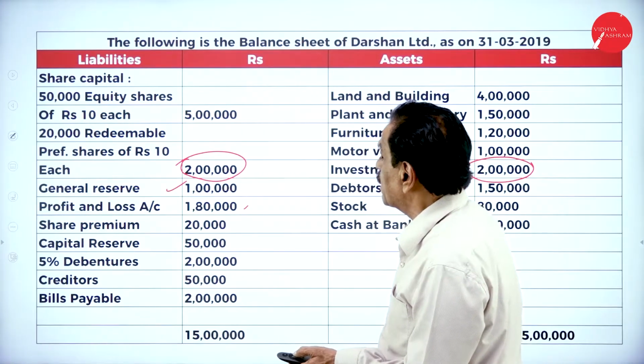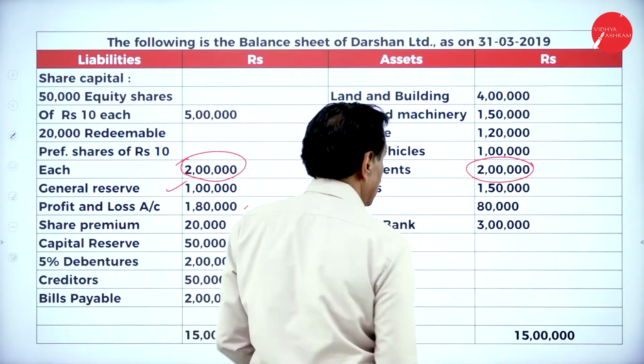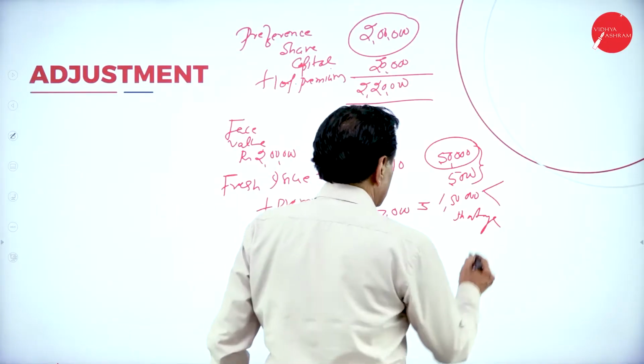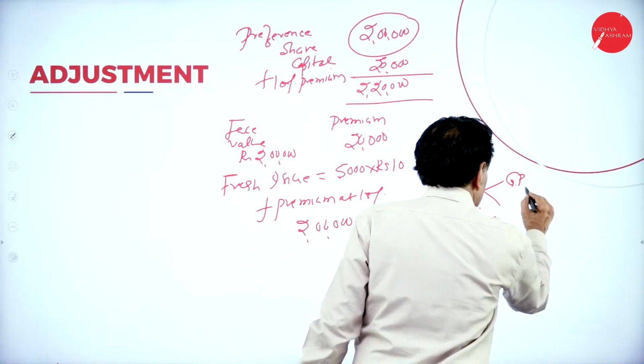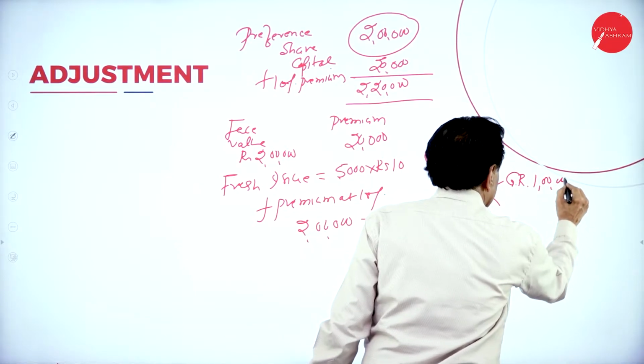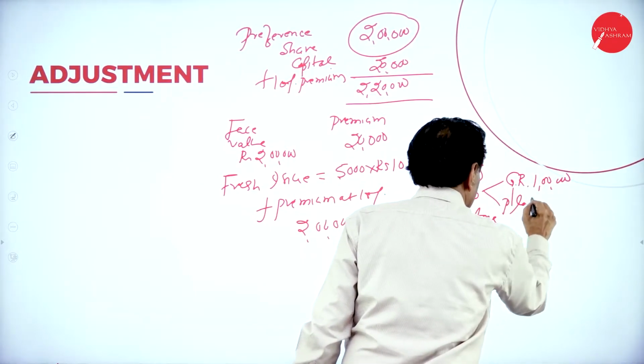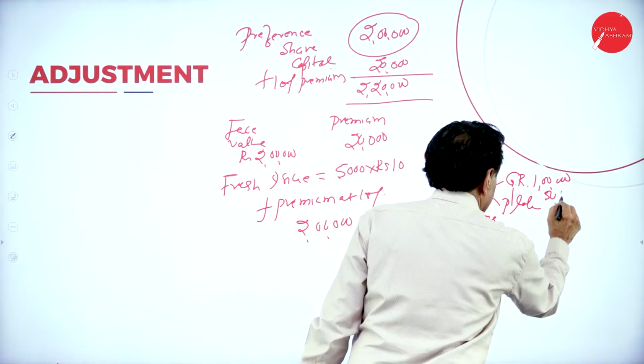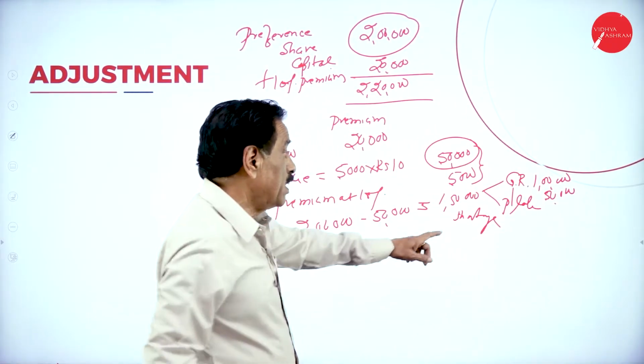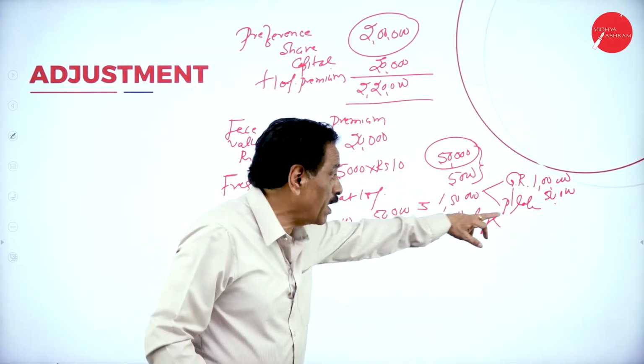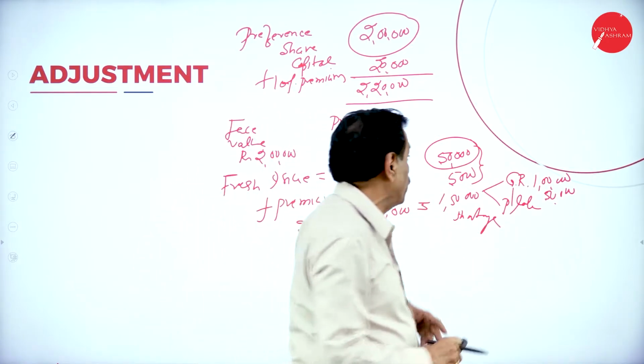See that your general reserve is how much? 1 lakh is there. General reserve 1 lakh you can take. Profit and loss you can take 50,000. So general reserve is 1 lakh I am taking. From the P&L account I am getting 50,000, become 1 lakh 50,000.